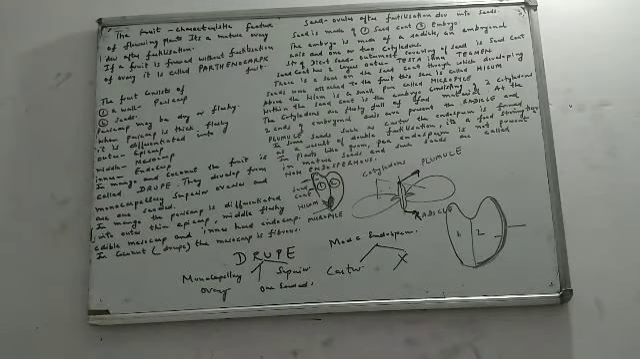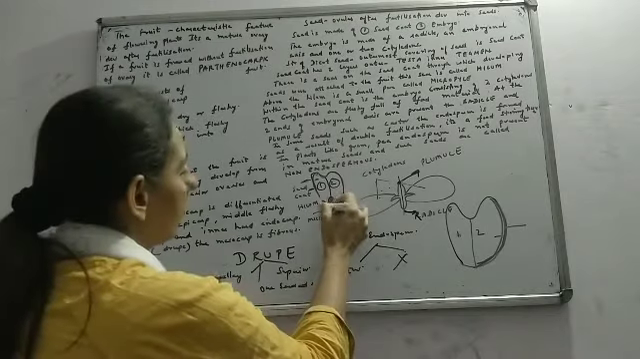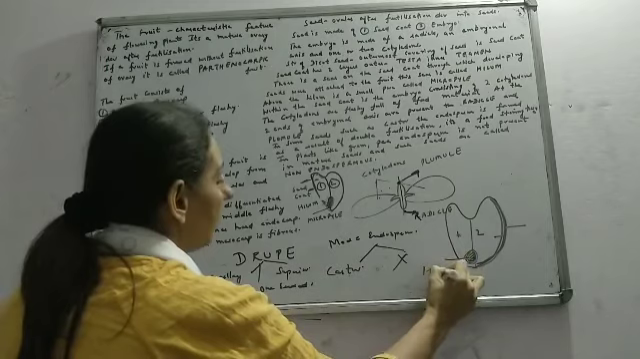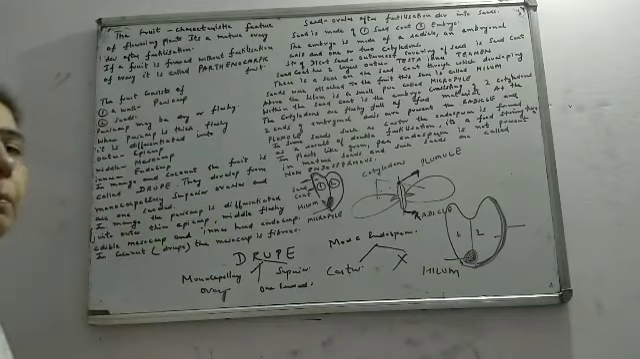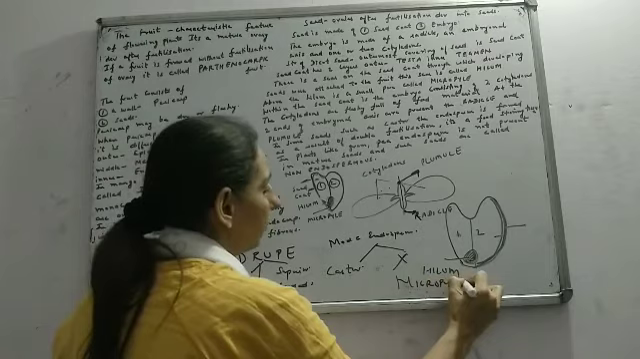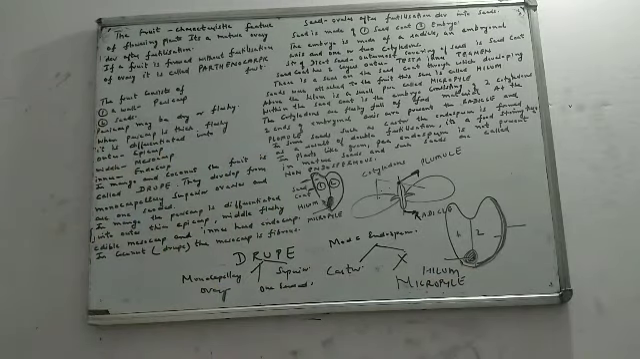Then we had this scar-like structure which is known as hilum, H-I-L-U-M. And we had a pore, that small pore that we have is known as micropyle. So remember the words hilum, micropyle,